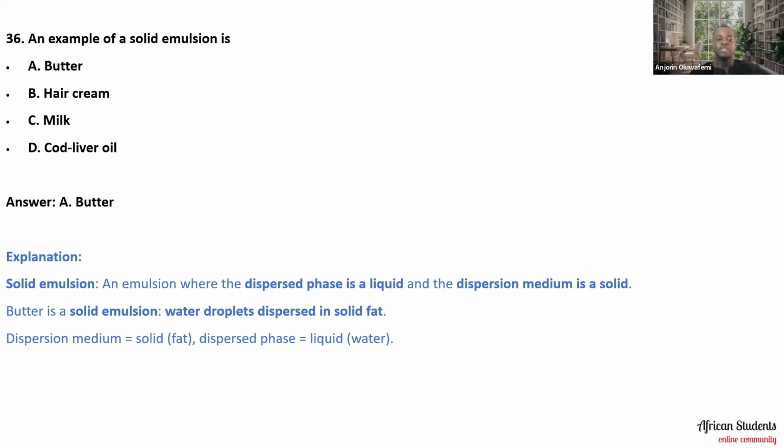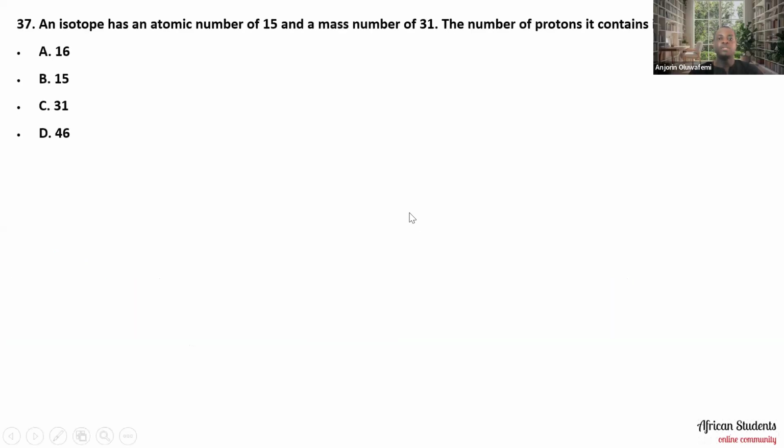So the dispersion medium is solid, which is the fat, and the dispersed phase is liquid, which is water. So that is what makes butter a perfect answer to this question. All right, now on to the next one.